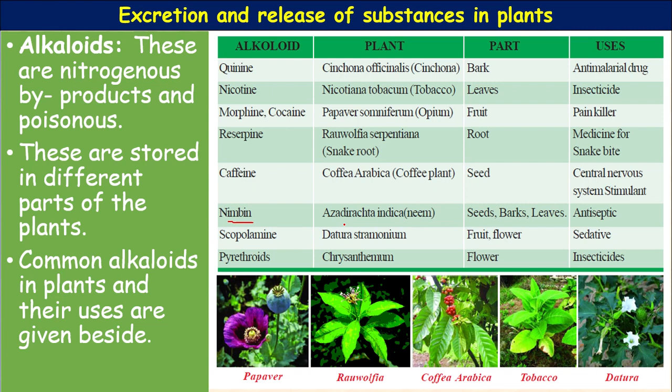Functionally it is an antiseptic. Next, scopolamine. It is extracted from Datura stramonium, the Datura plant, ummetta. From the fruit and flower it is extracted. It is used as a sedative. Next, pyrethroids. Pyrethroids are extracted from the chrysanthemum, chamanthi. It is extracted from the flower and used as an insecticide.